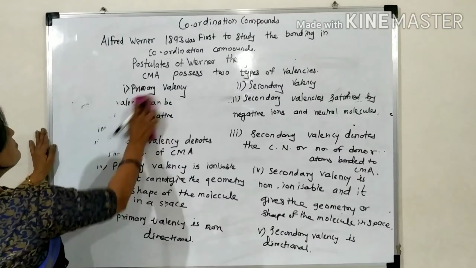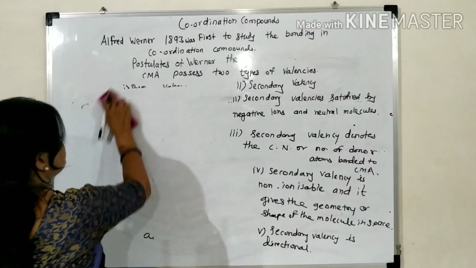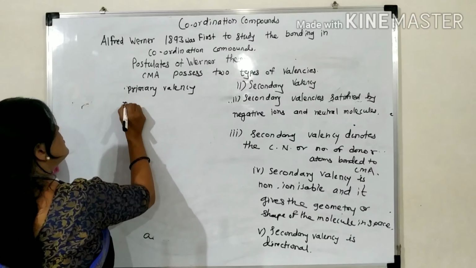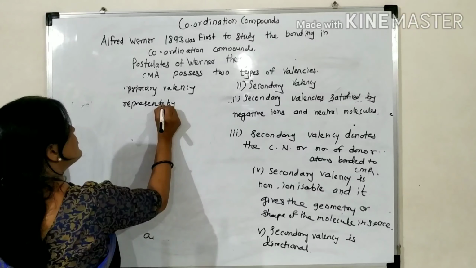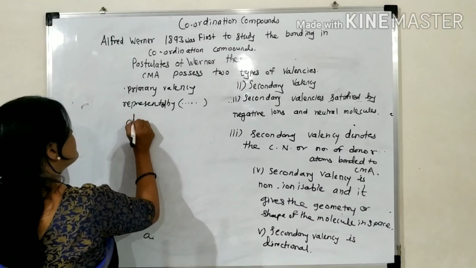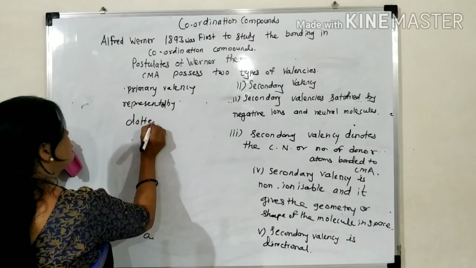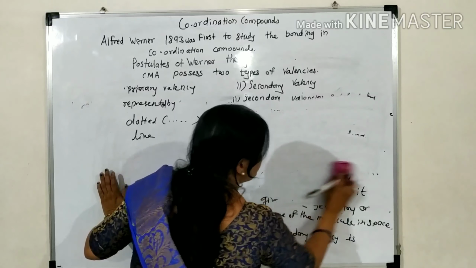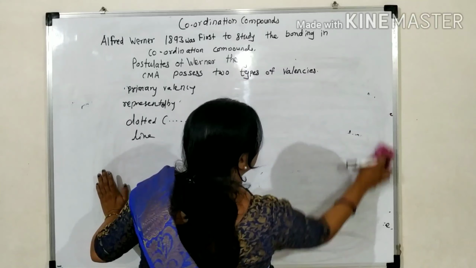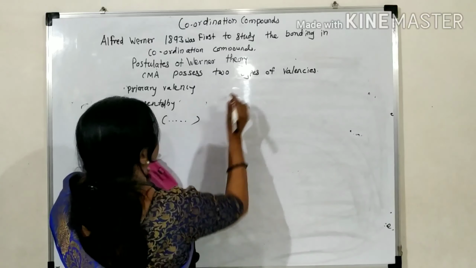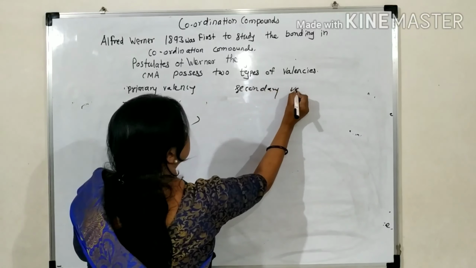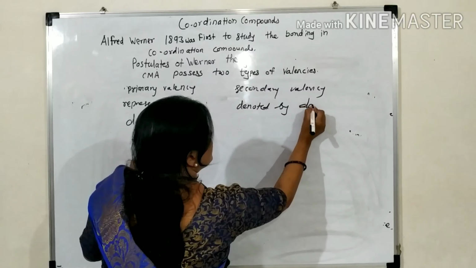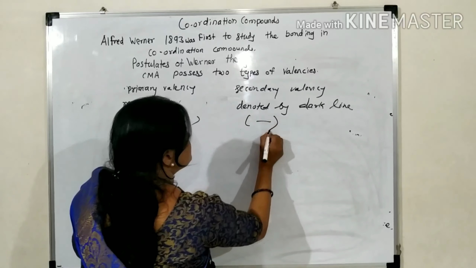Last one: how are primary valencies represented? Primary valency is represented by a dotted line, while secondary valency is denoted by a dark line. This is a dark line.